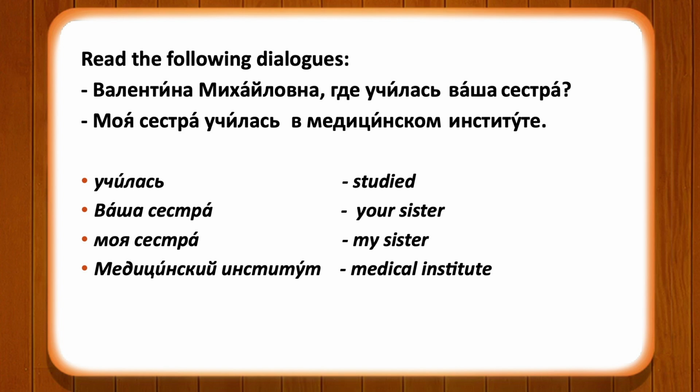The form of the verb uchitsa in feminine form is according to the subject, which is sestra, a feminine gender word. So uchilas. Maya sestra uchilas v medicinskom institute. So my sister studied in a medical institute.